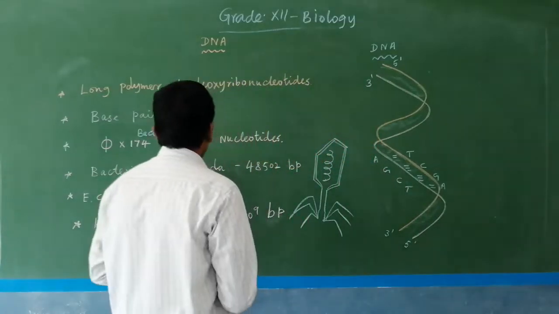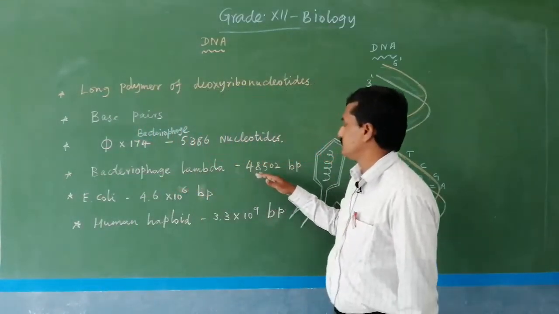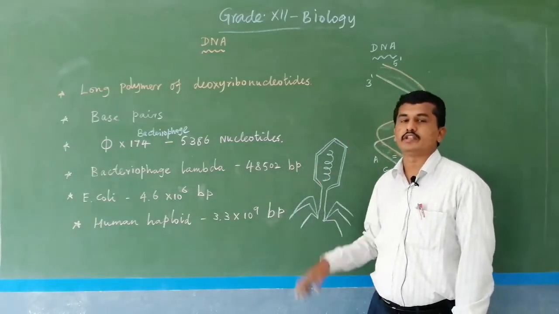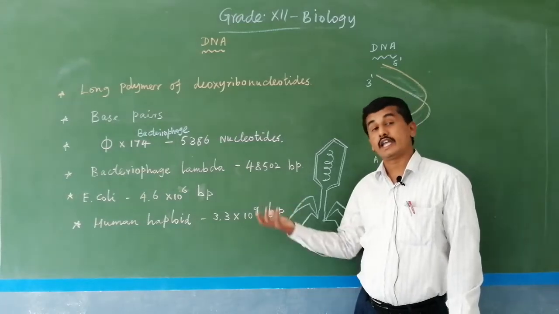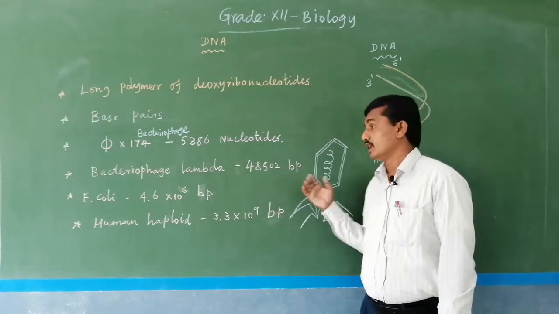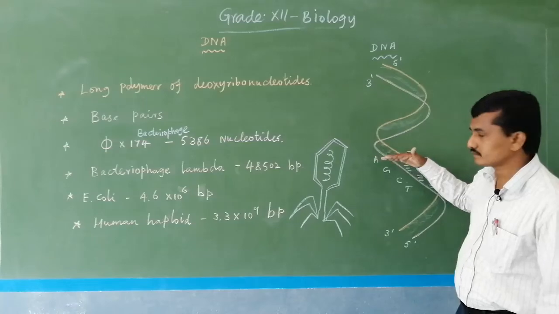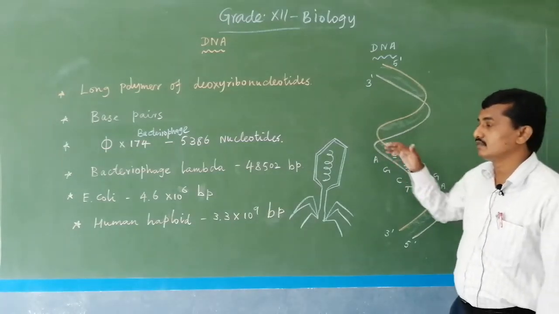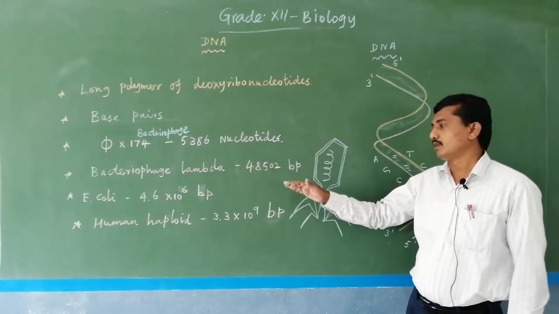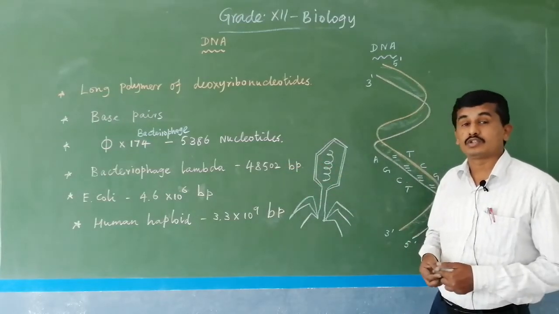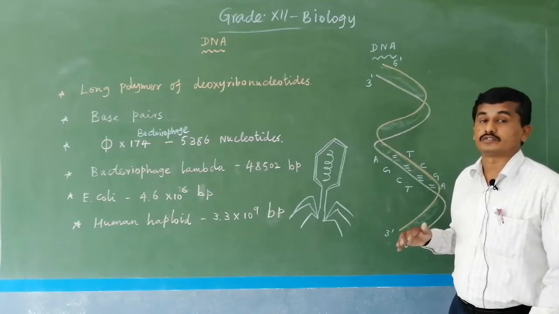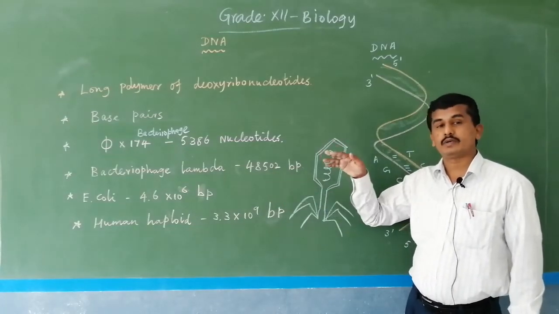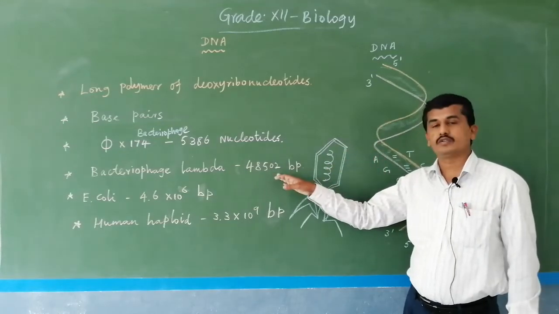The next one, bacteriophage lambda. Bacteriophage lambda is a virus which contains 48,502 base pairs. So 48,502 base pairs means this is 1 base pair, 2, 3, 4; here 4 base pairs are present, same as in the virus lambda. Bacteriophage lambda contains 48,502 base pairs. So how many nucleotides? Multiply by 2, because 1 base pair contains 2 nucleotides. So here 48,000 base pairs.